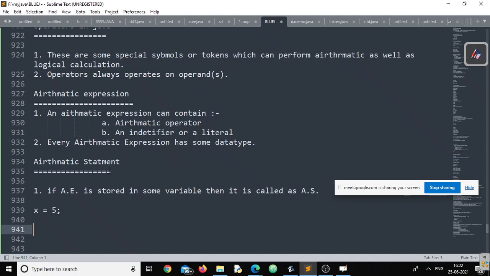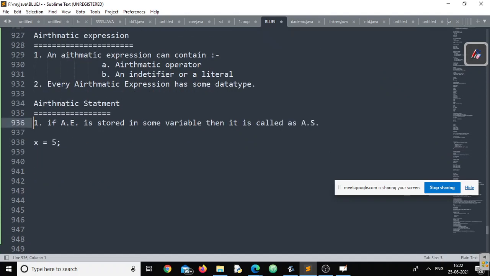So these are two things that are there in your textbooks. That's why I have discussed them. The kind of question you might get for this is like true or false. There will be a statement and it says check whether the statement mentioned here is a valid arithmetic statement or not. You need to check whether that expression is a valid arithmetic expression or not. If it is valid, then that's fine. If it is invalid, it can't be a statement. Clear?